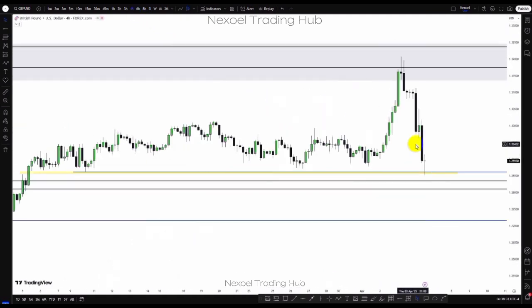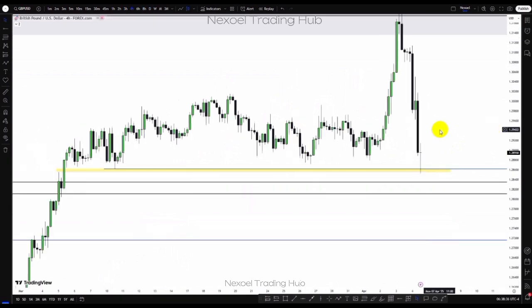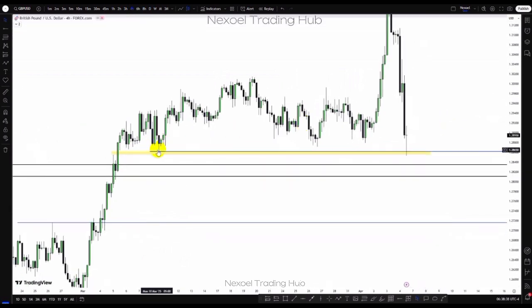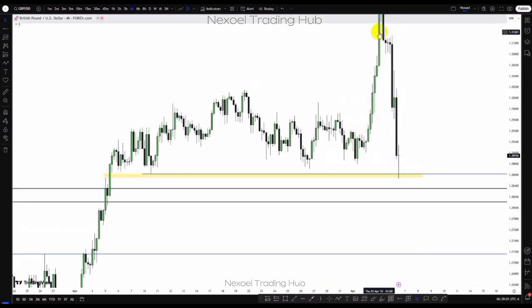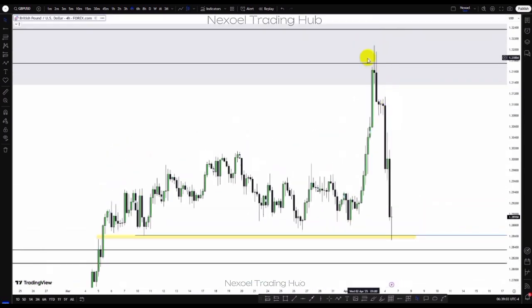So here in the 4-hour time frame, what we can see is that price has taken out the sell side. This is a stack of sell side liquidity, and price has taken out the sell side liquidity. From previous weeks, I pointed out this bullish fair value gap as the zone I want to see price trade into, taking out the sell side liquidity before we see any form of bullish movement. But what we can see is price traded to the downside, but then failed to continue into the zone. And then we had the bullish movement to the upside into the drawn liquidity.